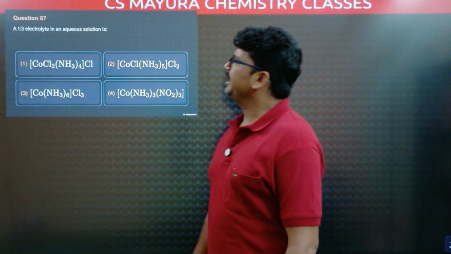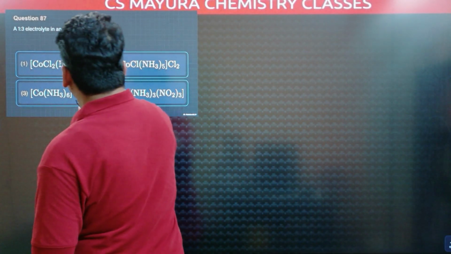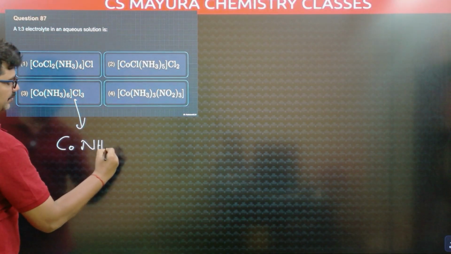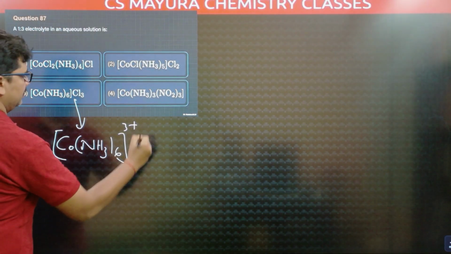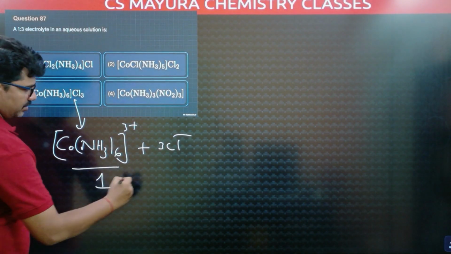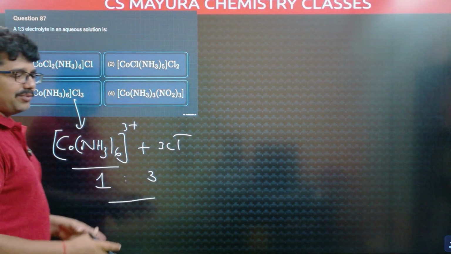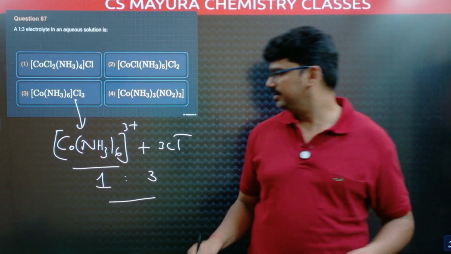Next, 1:3 electrolyte in an aqueous solution. When this complex is dissolved in water, this complex ion splits into [Co(NH3)6]3+ plus 3Cl minus. Here one complex ion is formed and 3 simple ions are formed, 1:3. This complex ion does not break. In aqueous solution it is not going to break.